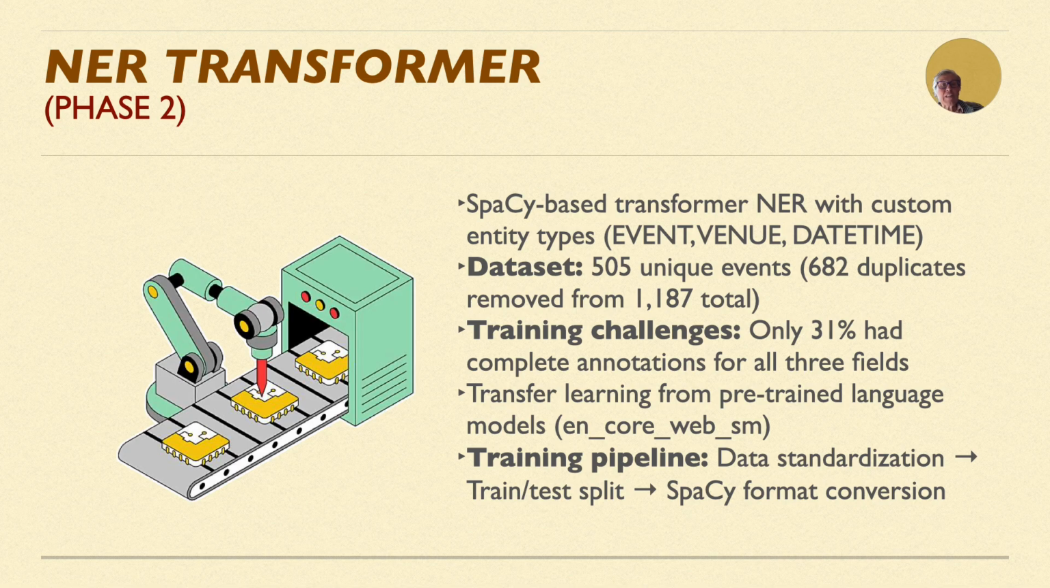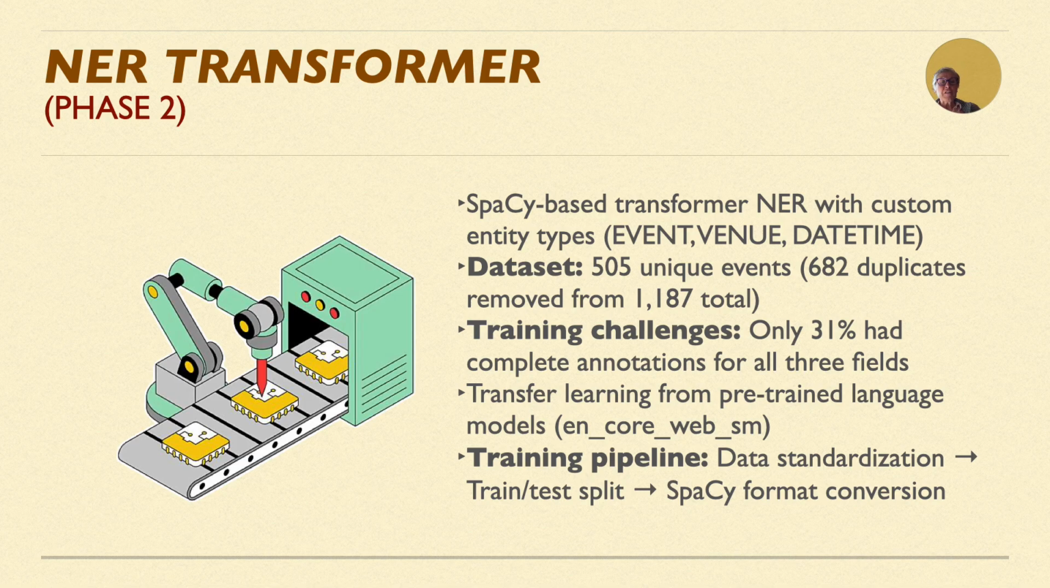For phase 2, I built a spaCy-based transformer with custom entity types: event, venue, and date time. The dataset contained 505 unique events after removing 682 duplicates from 1,187 total. Training challenges included only 31 having complete annotation for all 3 fields. Only 159 events had all 3 fields labeled. What does this mean? This means that our model had to learn from partial data, significantly impacting our initial performance.